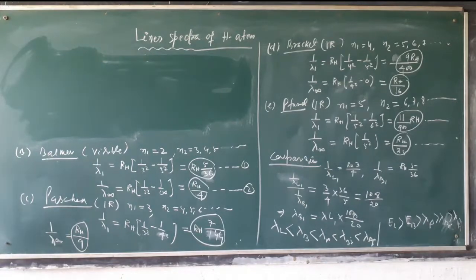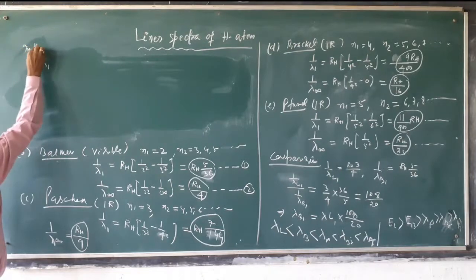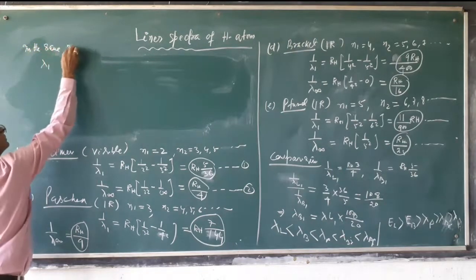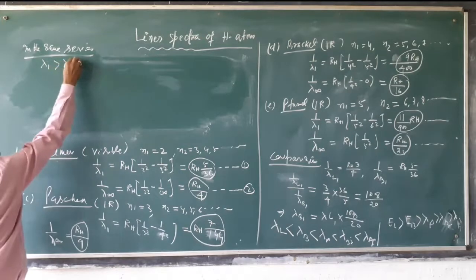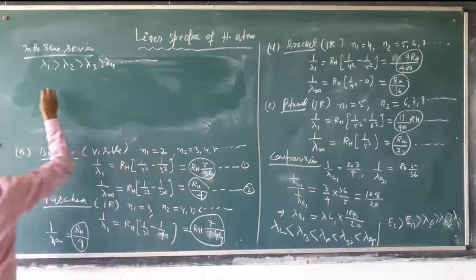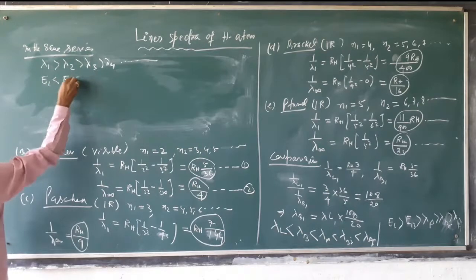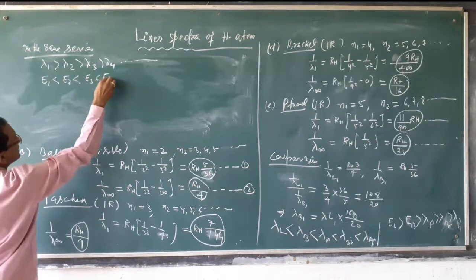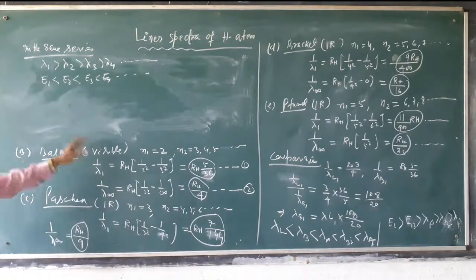In the same series, not in between the series, lambda 1 greater than lambda 2, greater than lambda 3, greater than lambda 4, like this. But energy, just opposite: E1 less than E2, less than E3, less than E4. If you remember one, then energy is opposite.